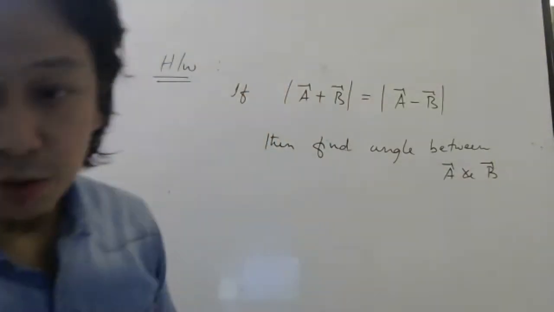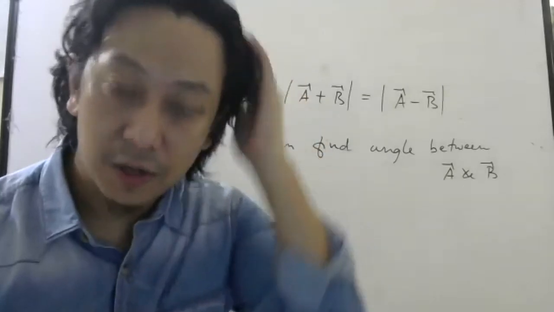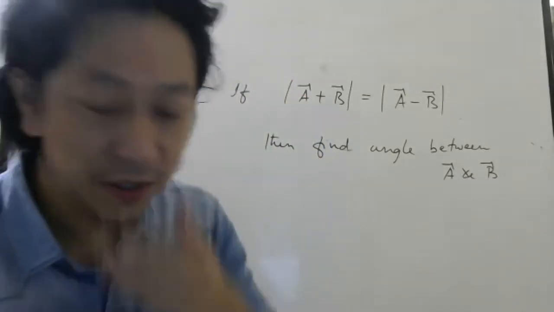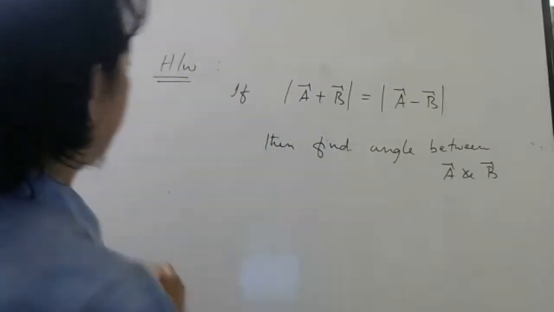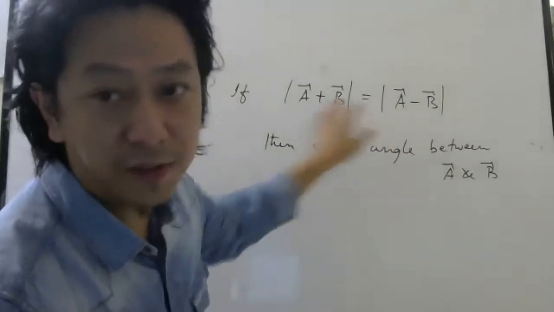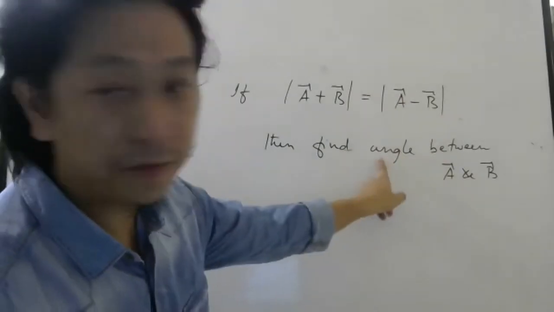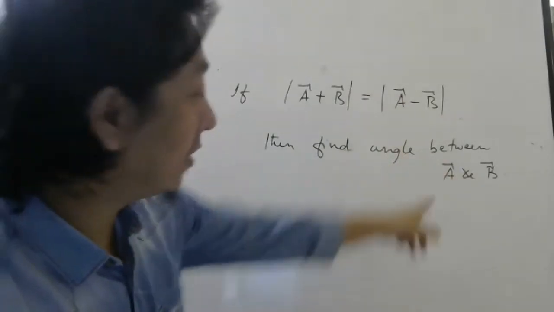Don't do it now, please. Just write the question and keep it to do at home. Now I will start the new topic. Write the question quickly. You know the formula for both of them. Substitute, do some algebra, and try to find the angle theta between the two vectors.